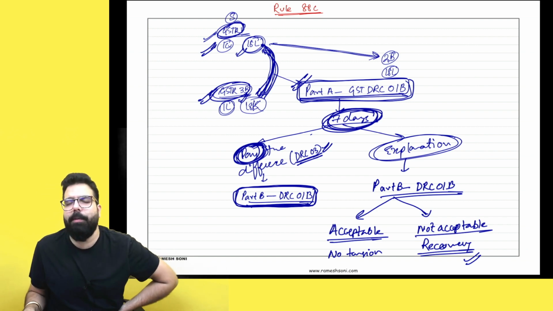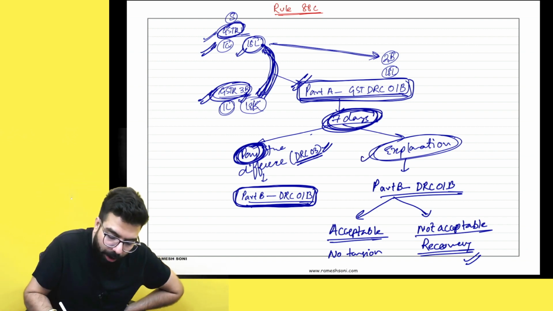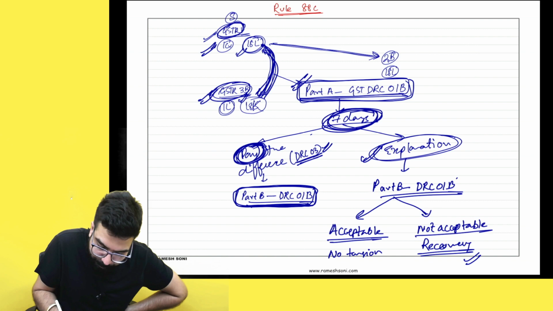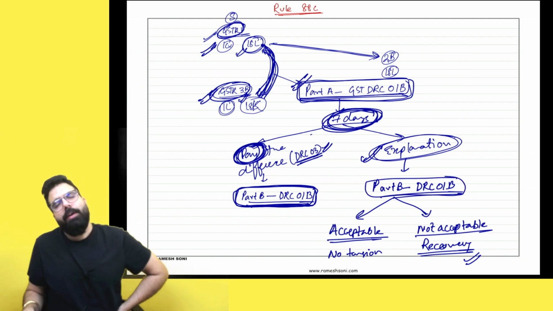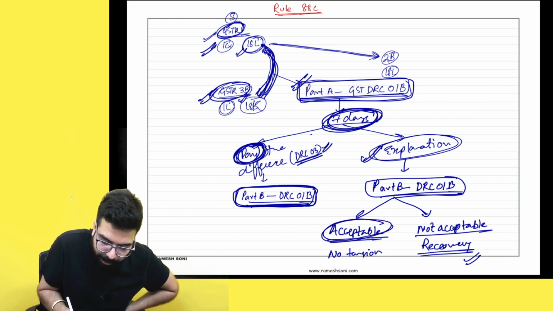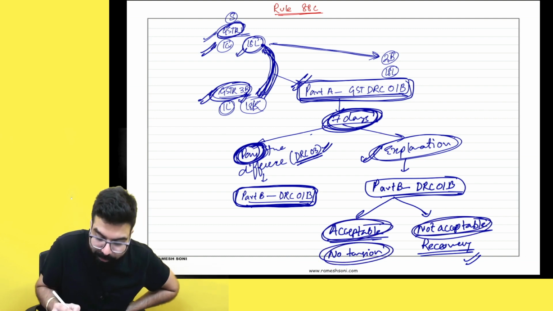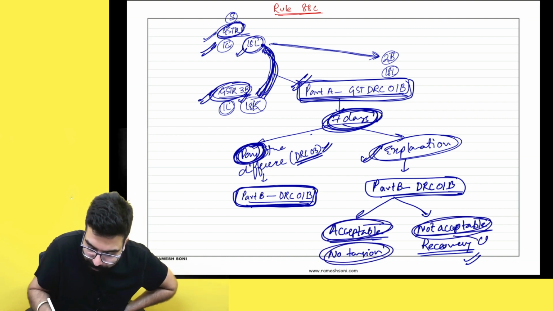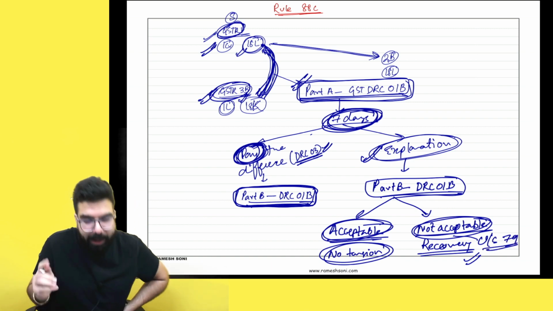Payment should be done using GST DRC 03 and you have to inform them in part B of GST DRC 01B that, sir, I have made the payment. Or you have to give an explanation in part B of GST DRC 01B. If the explanation is acceptable, no tension. Not acceptable, then they will do recovery under section number 79. Okay, sir. We are clear with this point.